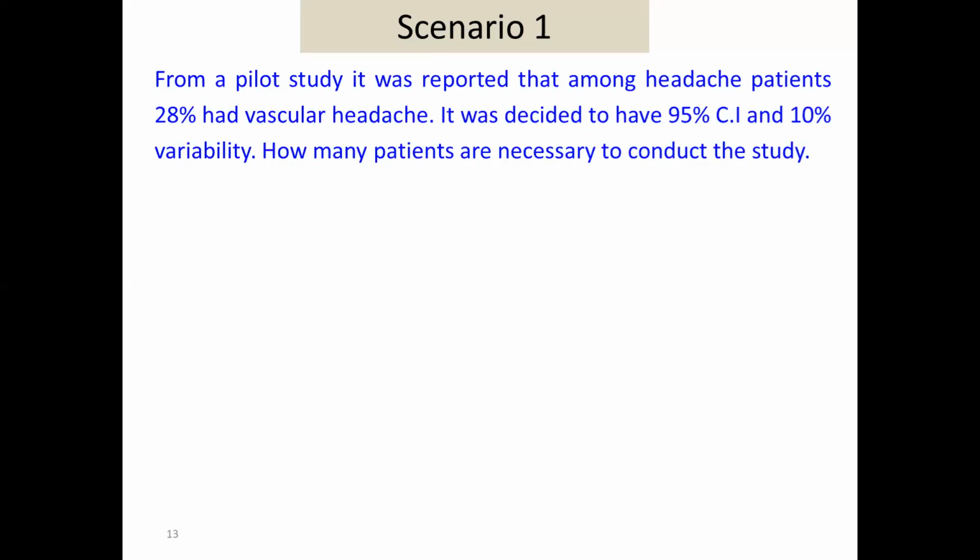We are going to discuss the 5 formulae. Okay, let us be very fast now with 5 formulae. And I have already told you there are 4 basic outcomes. One is, in any study, you may be estimating a single proportion. You may be estimating a single mean. You may be estimating the difference between 2 proportions, or you may be estimating the difference between 2 means. Okay. So out of them, this is the first scenario that I'm going to give you. So please read this scenario and tell me what is the outcome. I'm just going to go into the chat box. Please let me know what is the outcome in this particular study.